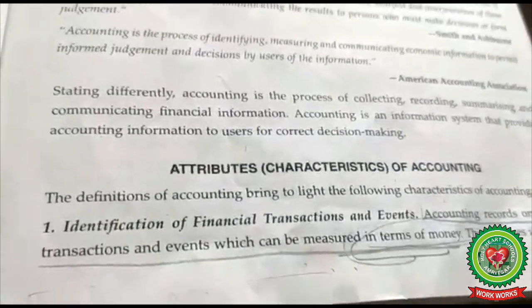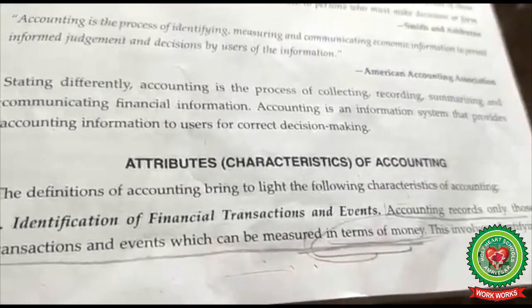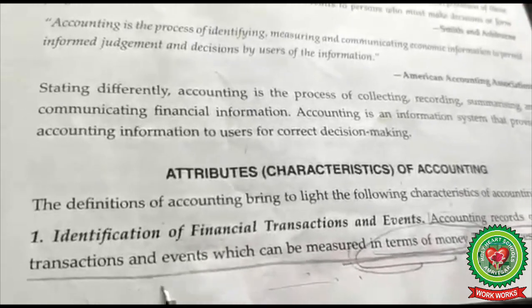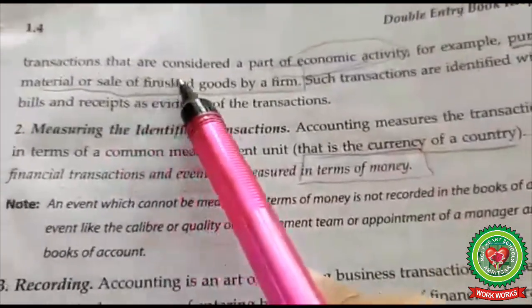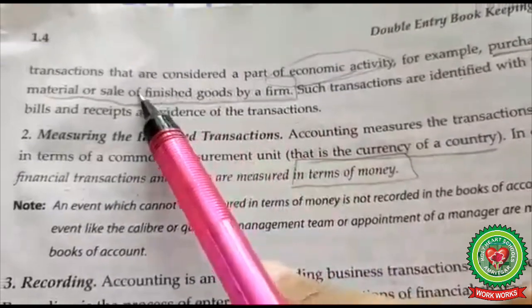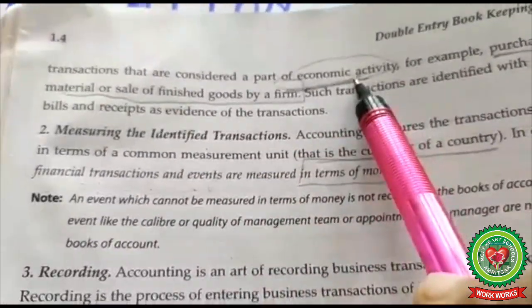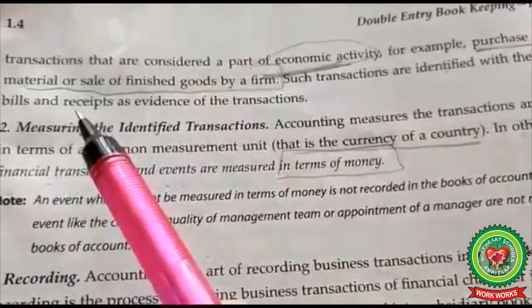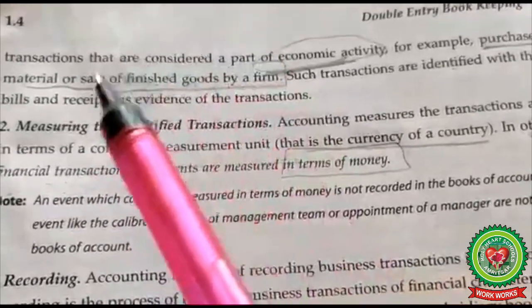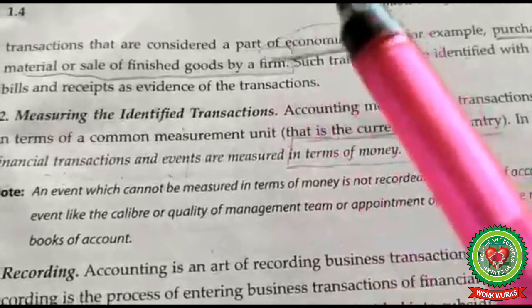Attributes of accounting. Number 1, identification of financial transactions and events. So accounting records only those transactions which can be measured in monetary terms. So the transactions that are recorded are considered as a part of economic activity which is only for profit motive. For example, purchase of raw material. When you purchase the raw material from the supplier, the supplier provides you goods and you in return provide money to the supplier. It is economic activity for profit motive.